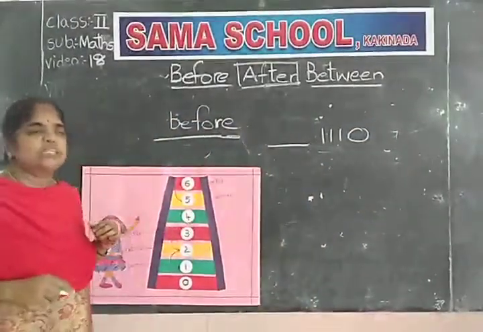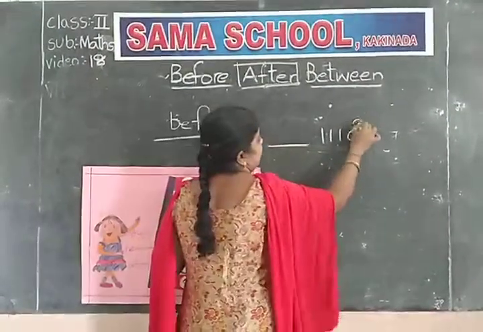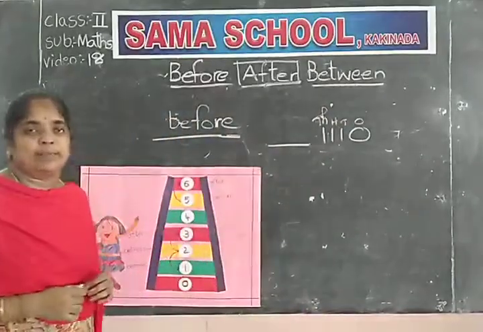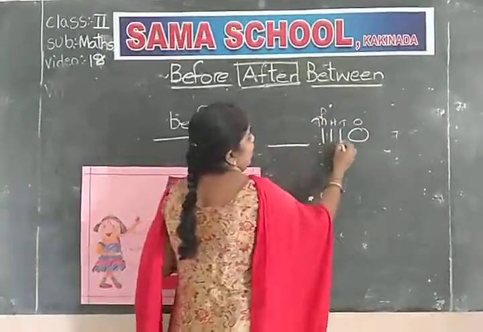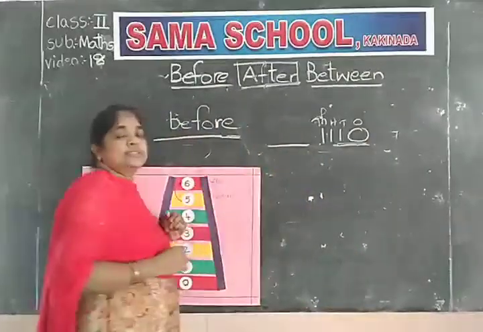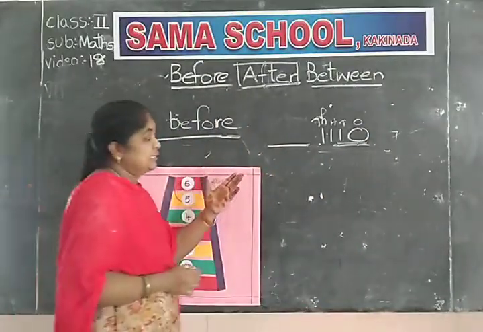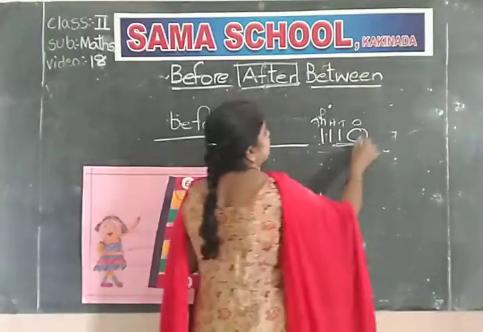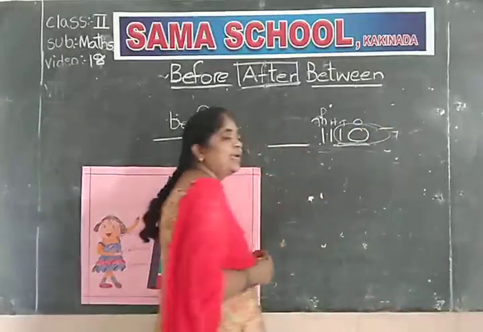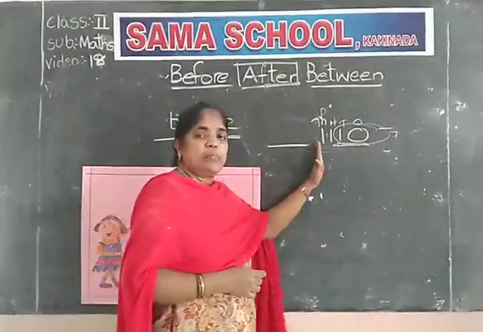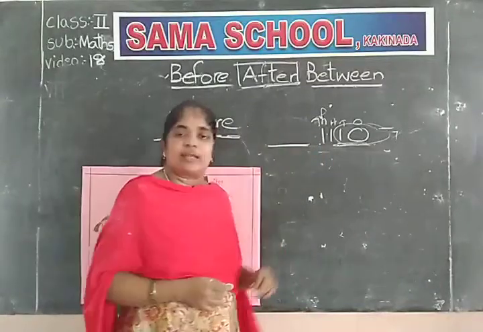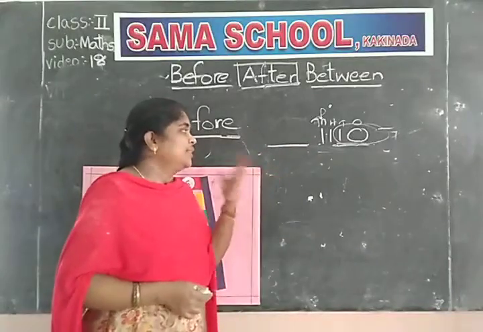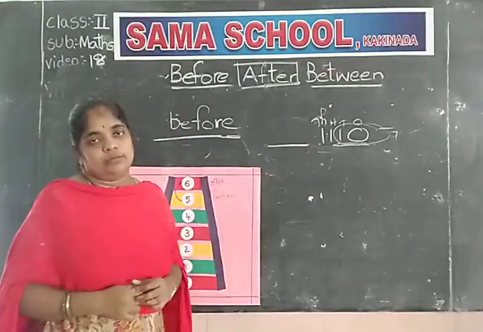If you take these numbers, it is a little bit difficult for you. What is this number? Once read out this number and write the place values also, because this is a 4-digit number. 1110. What is this number? Once try to read this number. This is 1110. We know that together we have to read ones place and tens place. 1110 is this number. We have to write the before number for 1110. Okay, children.